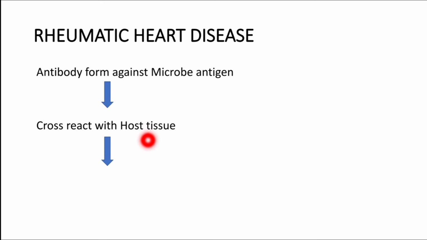So if the microbial antigen looks similar to that of host tissue, then what happens? You can easily imagine that the antibody that has formed against the microbial antigen will also react with the host tissue because of cross reactivity. This cross reactivity is because of the similar antigenic structure of microbial antigen and host tissue.